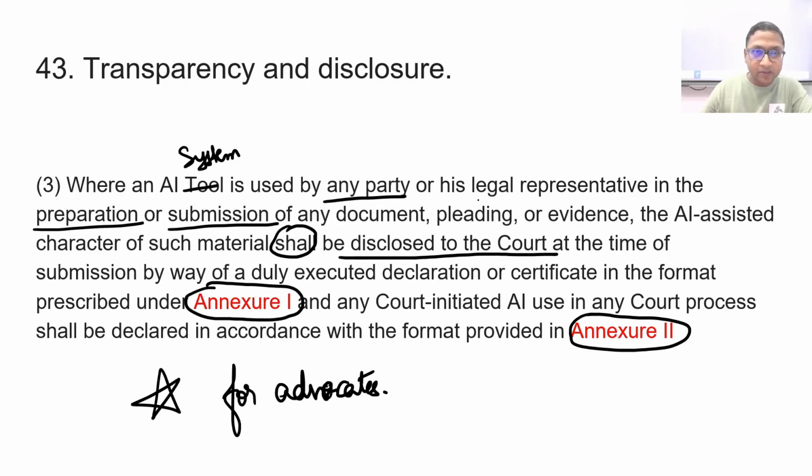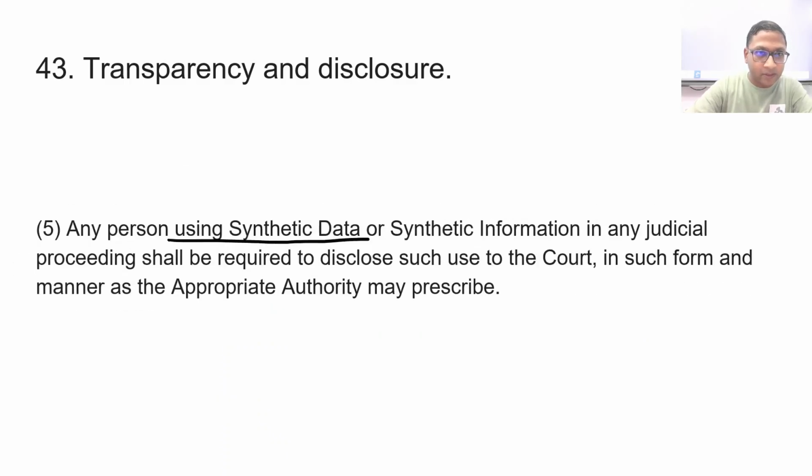So there, in the submission of any document, pleading or evidence, the AI assisted character should be disclosed. In this case, any person using synthetic data or synthetic information in any judicial proceeding, so this covers everything, shall be required to disclose such use to the court.